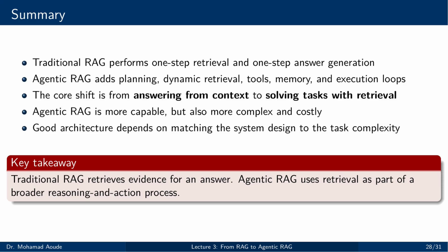So the key takeaway is this. Traditional RAG retrieves evidence for an answer. Agentic RAG uses retrieval as part of a broader reasoning and action process. That is the architectural jump we studied today.